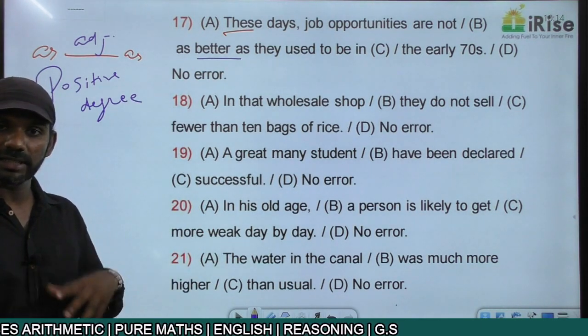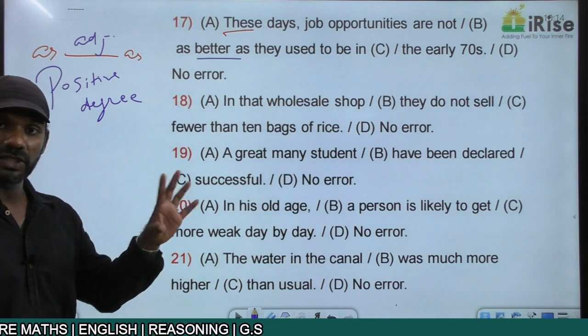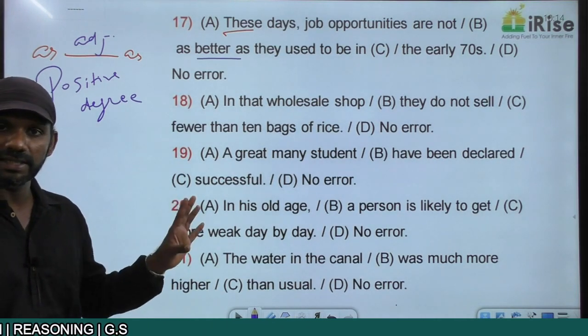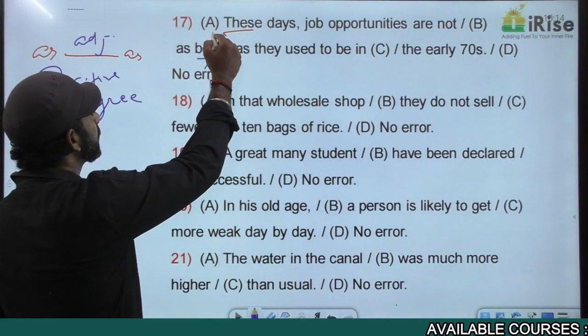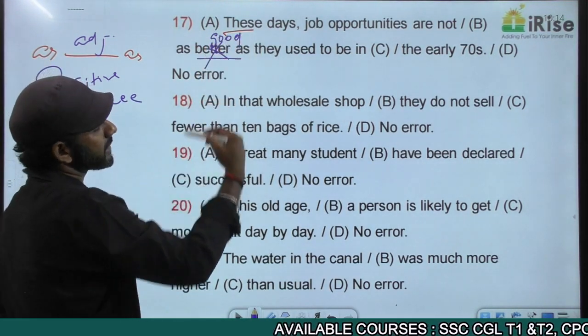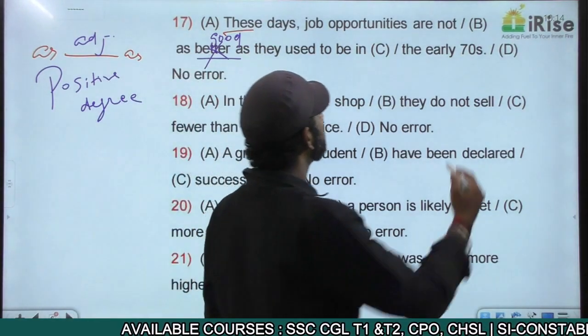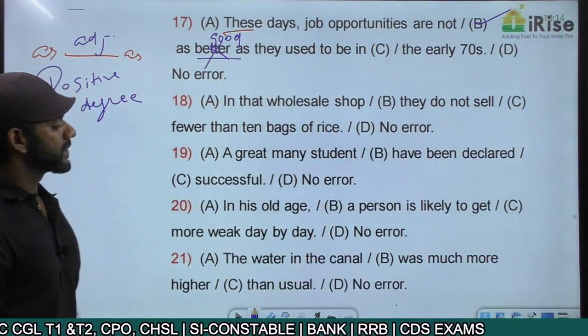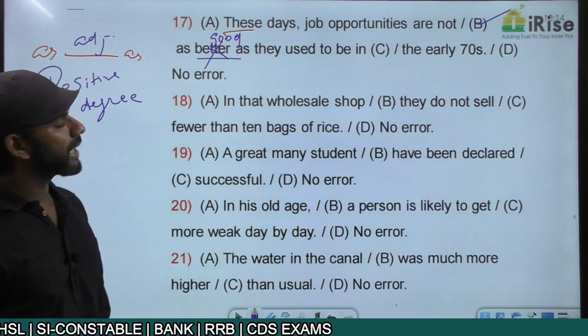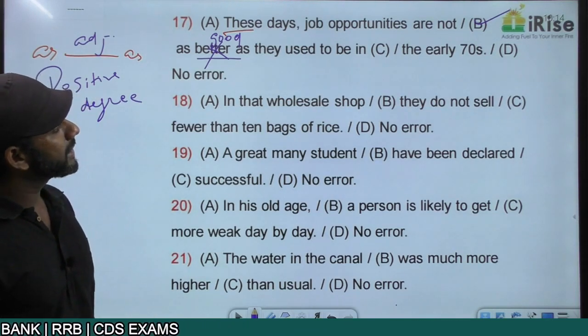Better is a comparative degree adjective. We cannot have a comparative degree here. We must have a positive degree here. That is the error. It cannot be as better as, it must be as good as. The error is in part B. The correct sentence must be, these days job opportunities are not as good as they used to be in the early 70s.